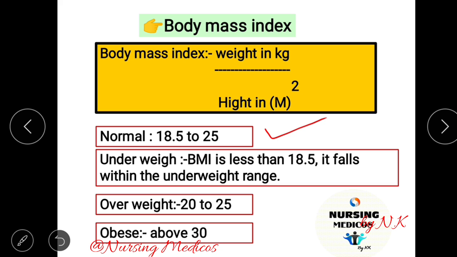If BMI is 18.5 or below, it means the person is underweight. If BMI is 25 to 30, that means overweight. And above 30, that means the person is obese.